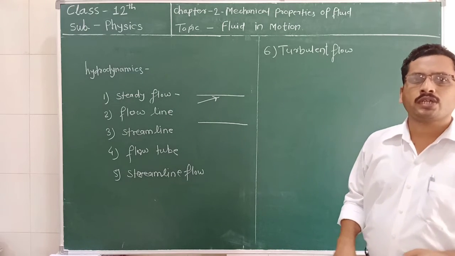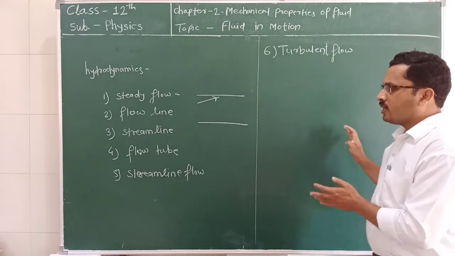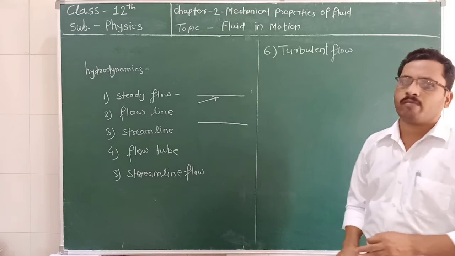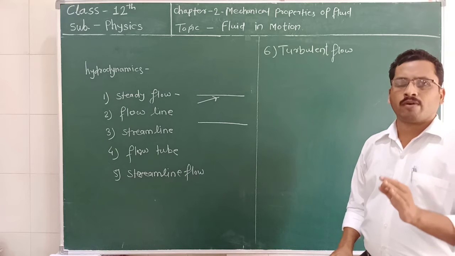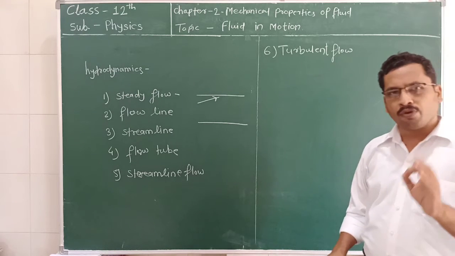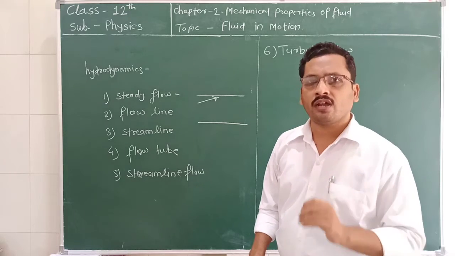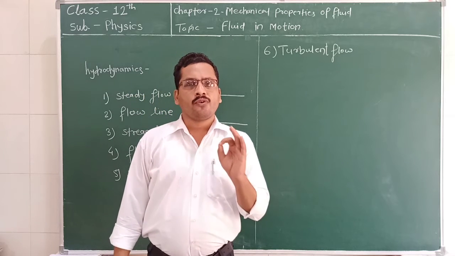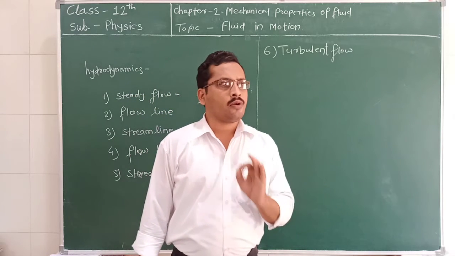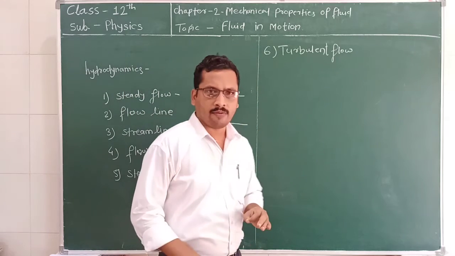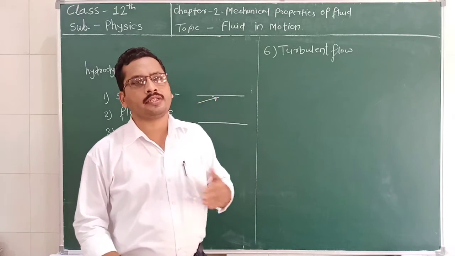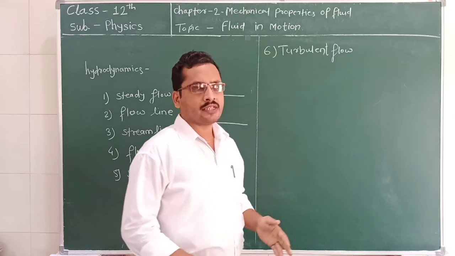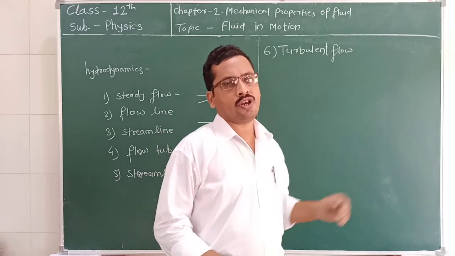Now we are going towards how we can determine whether the flow is streamline or turbulent. This can be determined by a very simple number which is called the Reynolds number. But before that, we are going to see what the critical velocity is. Critical velocity means the velocity which determines whether the flow is streamline or turbulent. If the value of the critical velocity is less, then we can say that it is a streamline flow, and if the value is greater, we can say that the flow is turbulent.